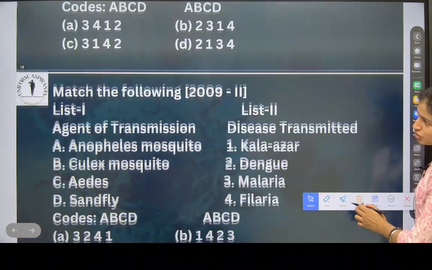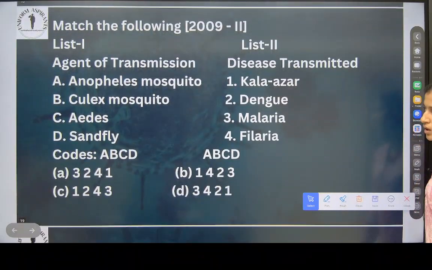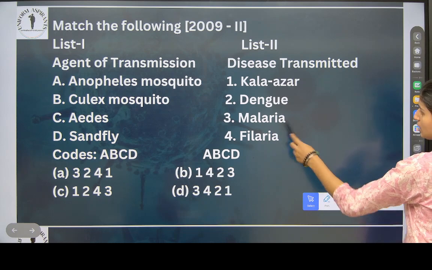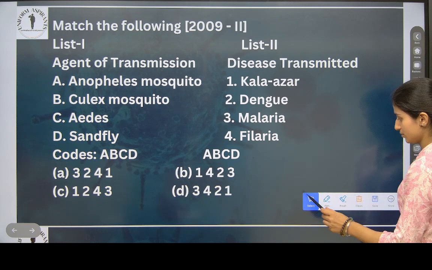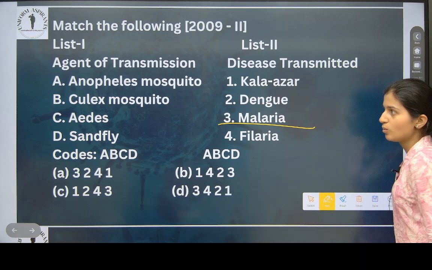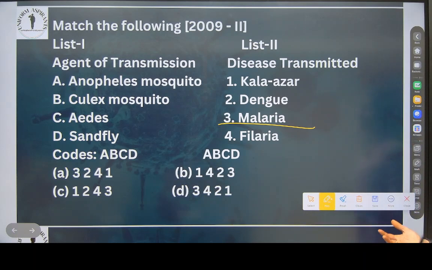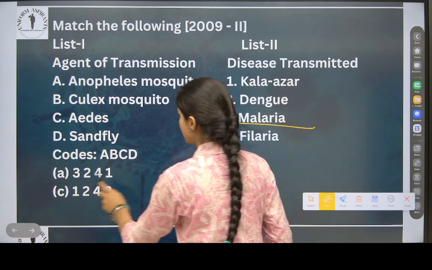Okay. Now check this. Now only we have done this. Yesterday also we did this. Anopheles mosquito carries what? So where is A3? Yes, in the A option and D option. So these options are eliminated.